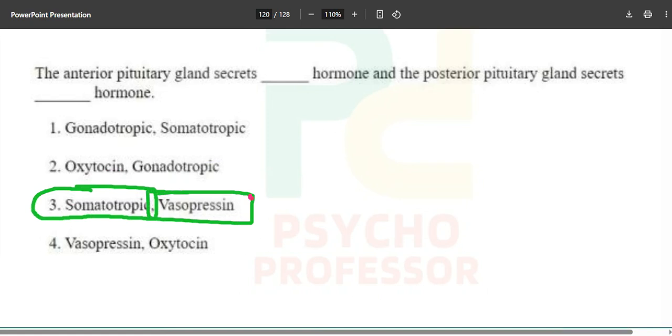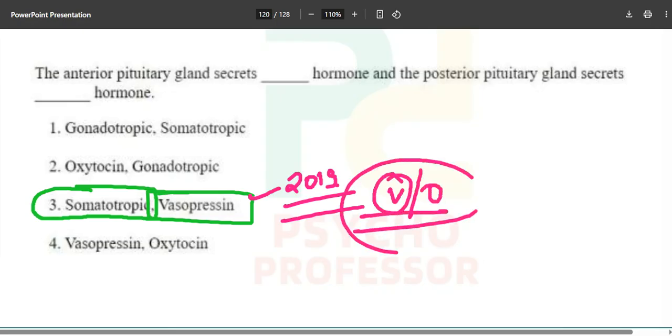We have solved this from 2019. Each and every time we have marked vasopressin and oxytocin, and this is one of the favorite questions of these guys. So from the posterior, always it will come like this.